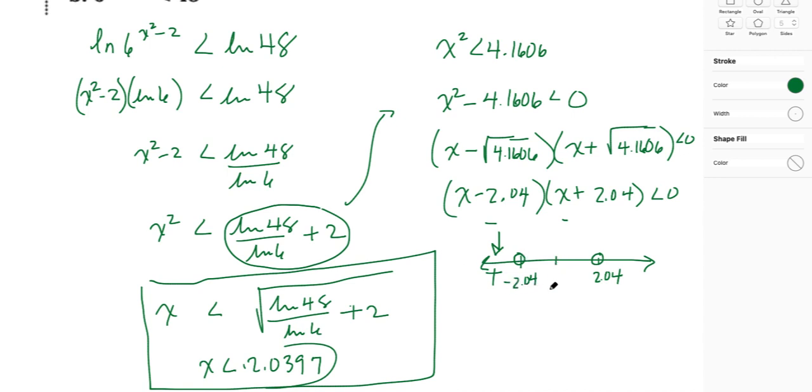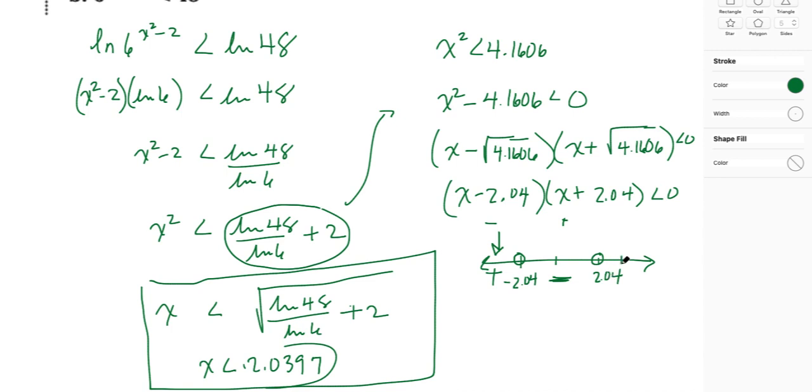Let's check what's going on in the middle. If I put a 0 here, I'm going to get a negative answer. A 0 here, I'm going to get a positive answer. And negative times a positive will be a negative. So my answers in the interval from negative 2.04 to 2.04 will be negative.